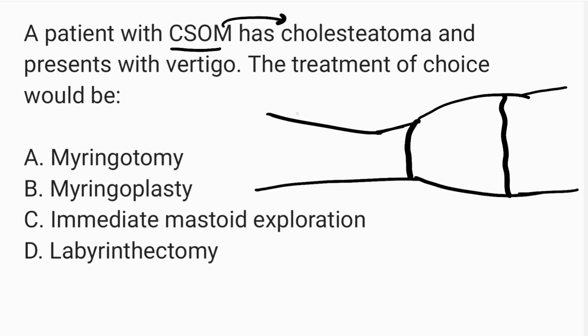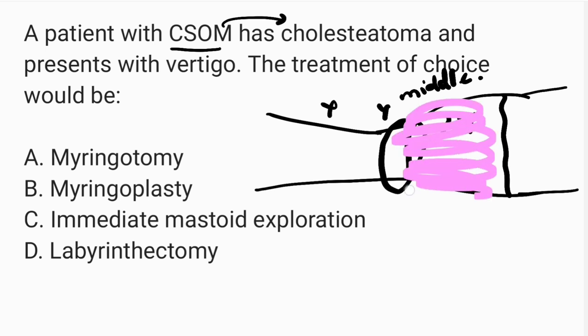Listen carefully. This is the outer ear, this part is the middle ear, and this is the inner ear. Now, CSOM is a long-standing middle ear infection. Because of this long-standing infection, proper air will not be going into the middle ear. CSOM occurs in the middle ear, in the tympanic membrane, then the ossicles, the small bones in the middle ear. Then this middle ear infection can affect the mastoid air cells. So basically this part is affected in CSOM.